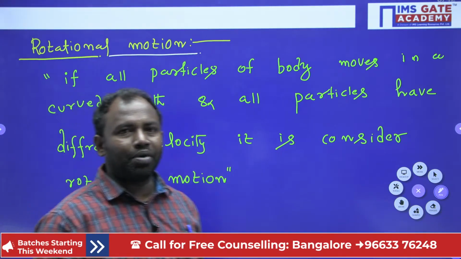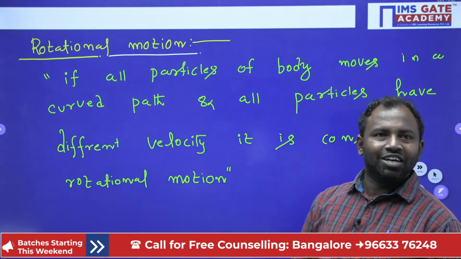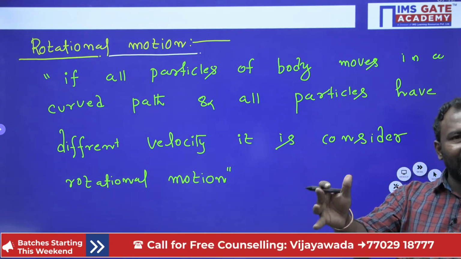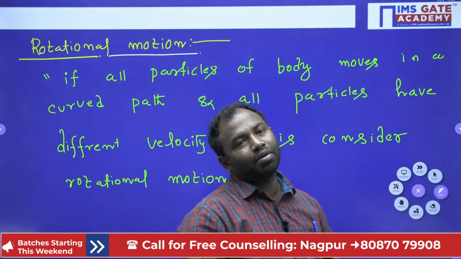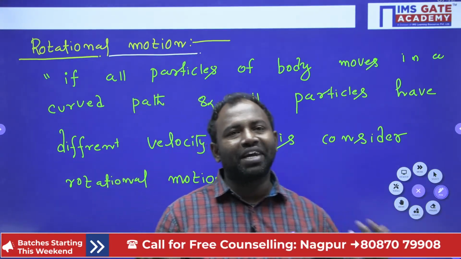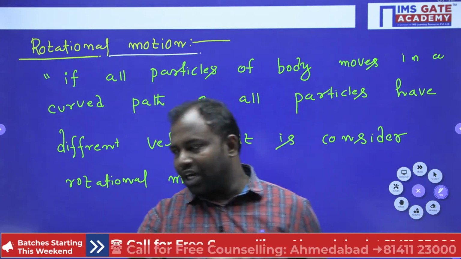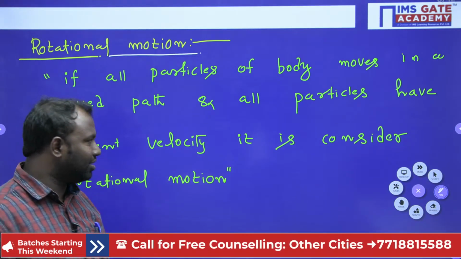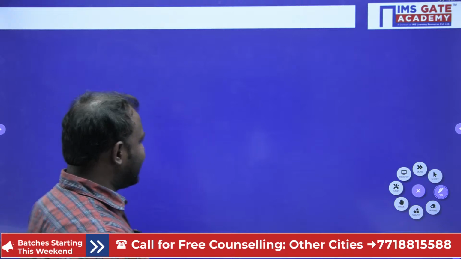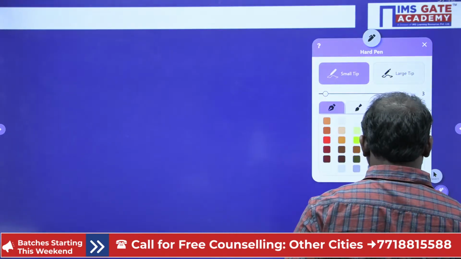I hope everybody understands what rotational motion is. That means the body's particles are moving in a curved path and all the particles of the body have different velocities, then we can consider it as rotational motion. Now let me explain with the help of one example. Clear everybody?